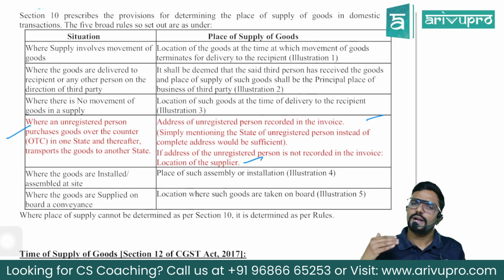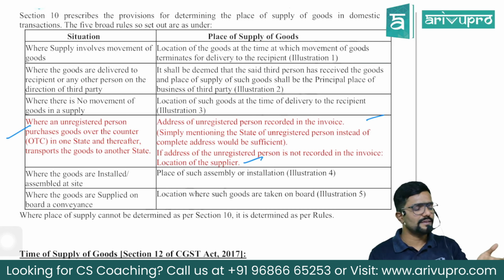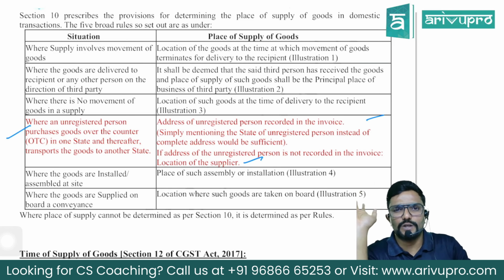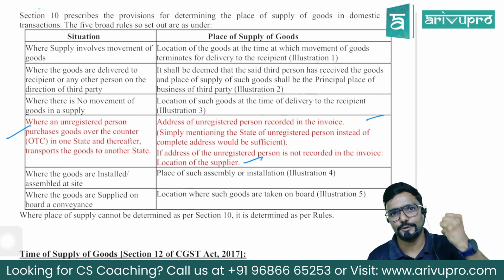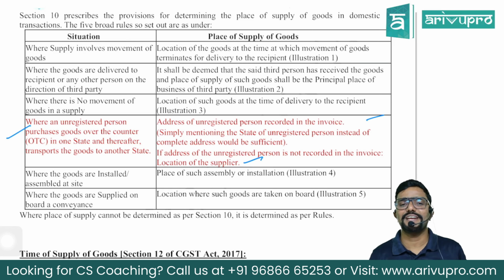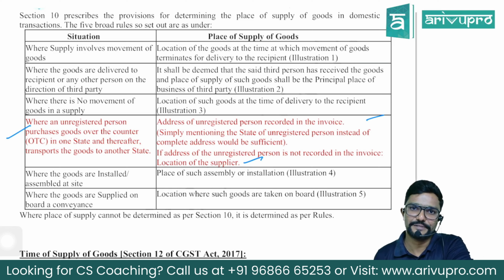Second scenario: I purchased over the counter, but the seller has just mentioned Vikas. That's all. No state, no address, nothing. In that case, what is the place of supply? Location of supplier. What is the location of supplier? Tamil Nadu. What is the place of supply? Tamil Nadu. So in that case, what supply is it? Intrastate supply. CGST plus SGST would be levied, guys.